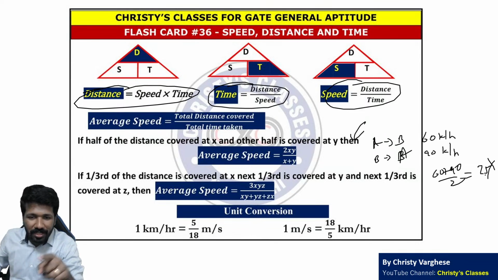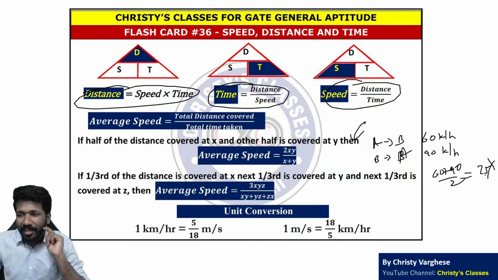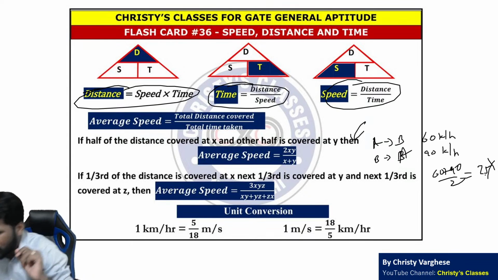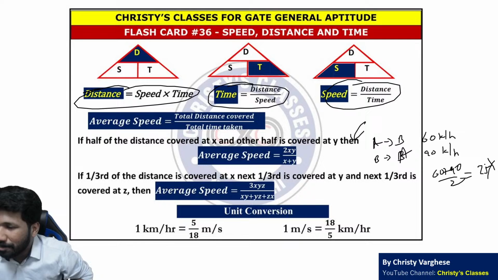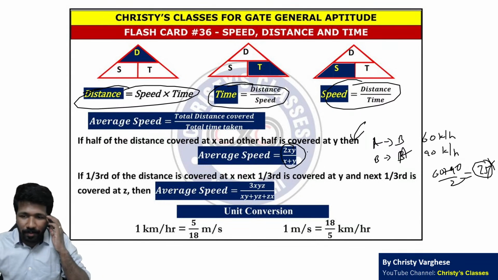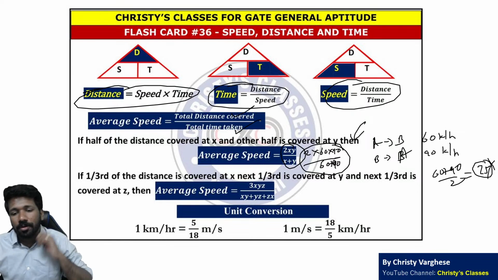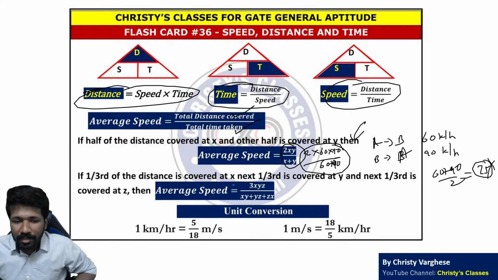मेरा टिप्स एंड ट्रिक्स का लेक्चर, 10 days back we have conducted a session. There I have explained this problem. Go through that video, those of you missed it. So 60 plus 90 by 2, 75 नहीं है. You have to use 2 into x into y by x plus y. That is 2 into 60 into 90 divided by 60 plus 90. This is a shortcut method. नहीं है तो total distance by total time किया तो भी चलेगा.